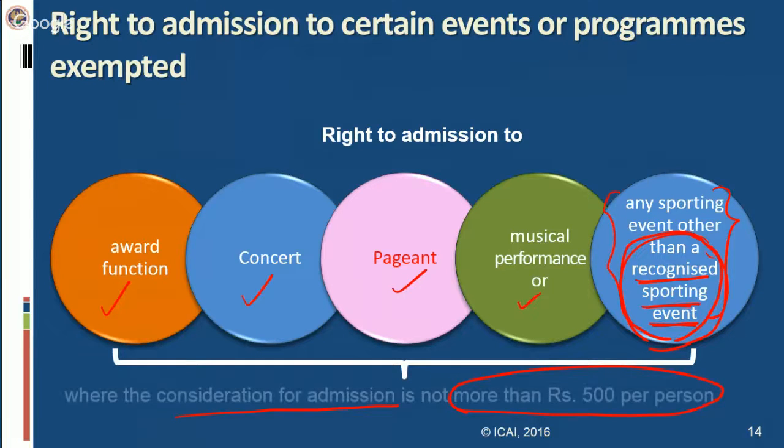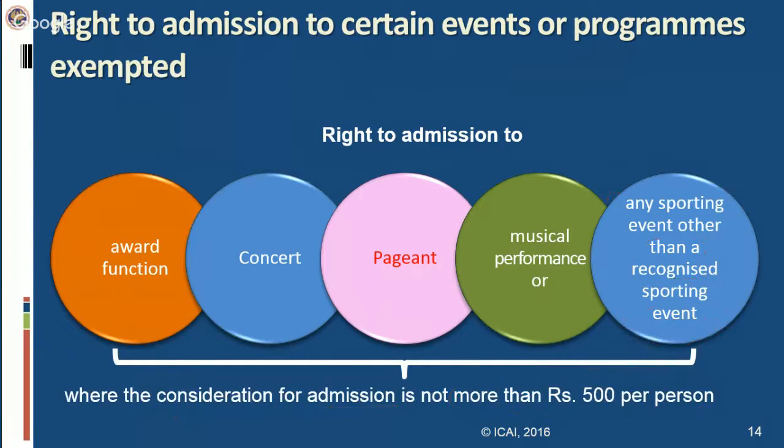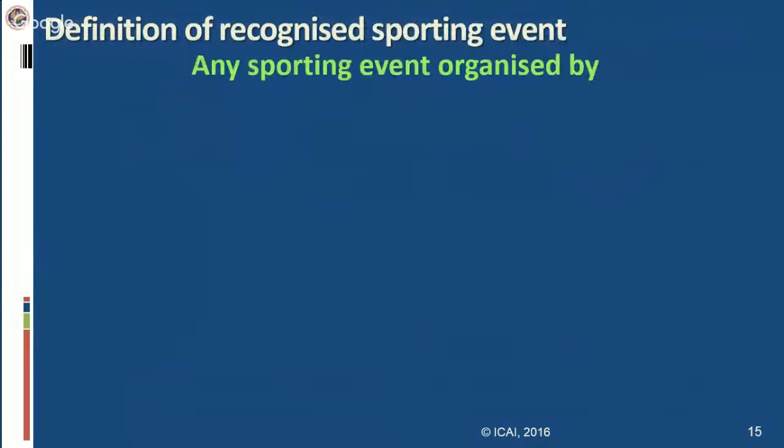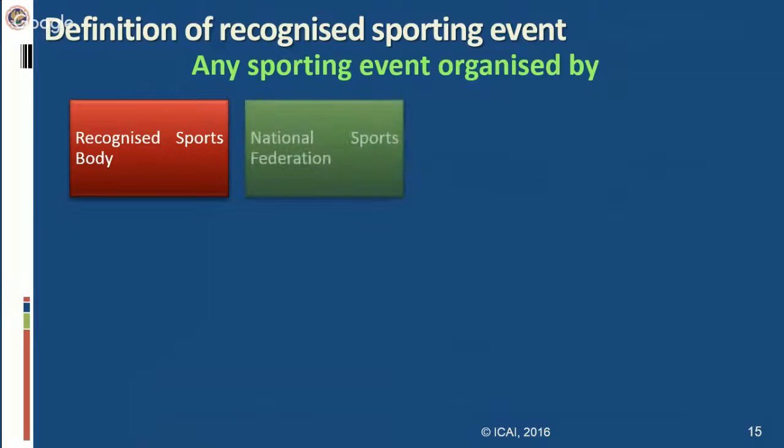Now next is, we said that we'll discuss what is a recognized sporting event. Recognized sporting event is any sporting event organized by a recognized sports body or National Sports Federation.